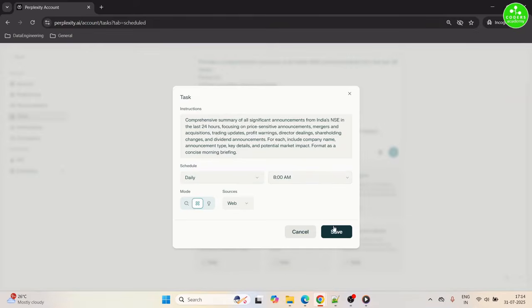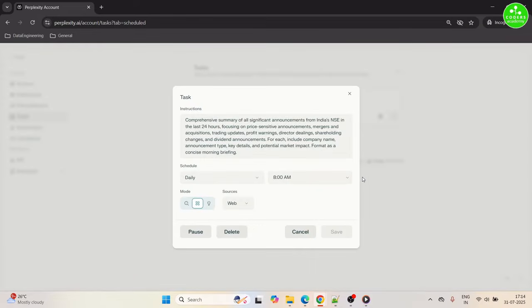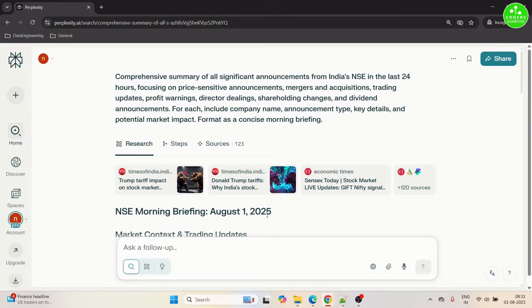So I'm hitting submit. Here we can schedule the task for a specific time. So I'll accept the defaults and save. So this task will be executed at 8 a.m. every day in the morning. So we'll quickly check it back. You can pause and delete if you wish.